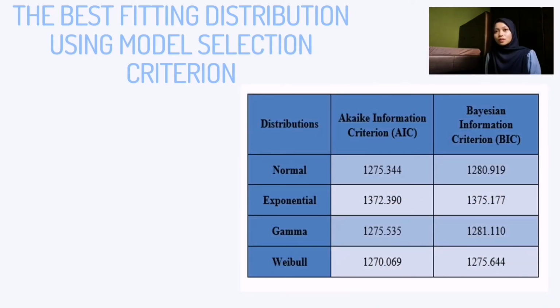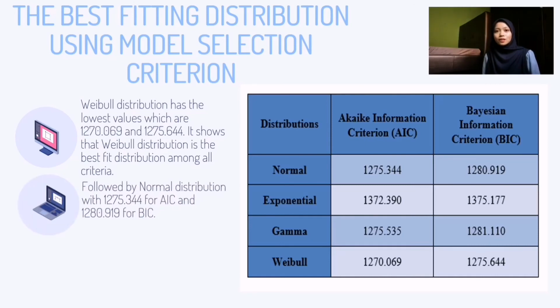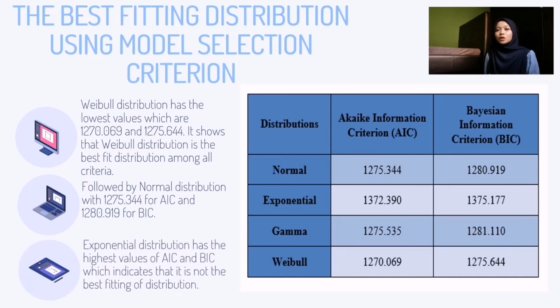It shows that the Weibull distribution has the lowest values, which are 1270.069 and 1275.644. It shows that the Weibull distribution is the best fit distribution among all criteria. It is followed by the normal distribution with 1275.344 for AIC and 1280.919 for BIC. The exponential distribution has the highest values of AIC and BIC, which indicates that it is not the best fitting distribution.